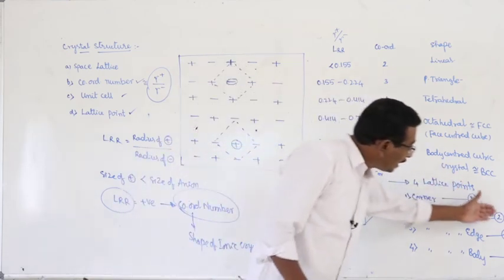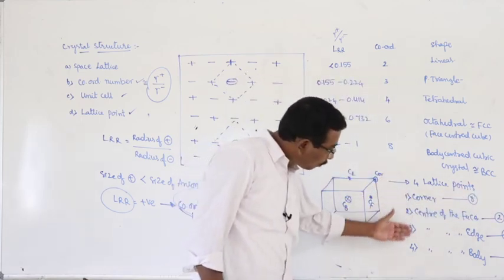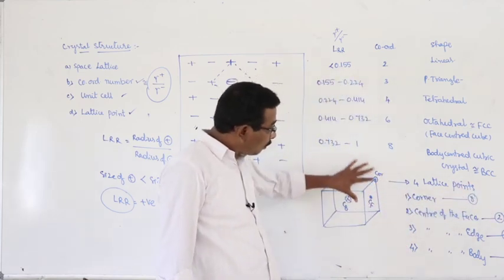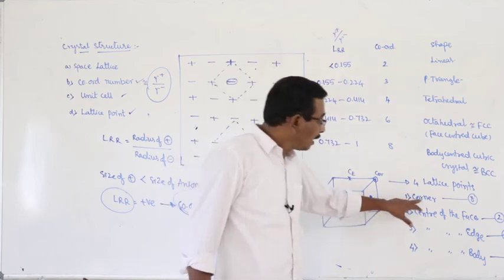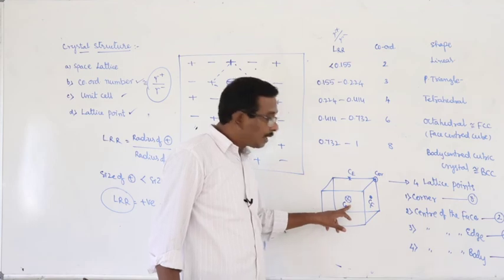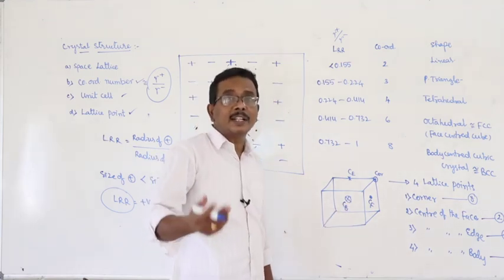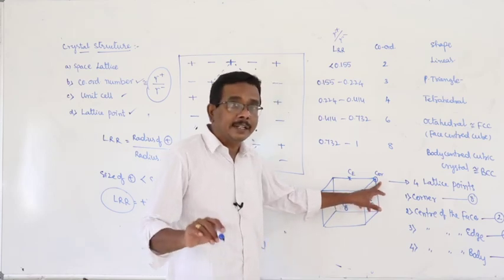This is about the sharing of the ions present at different lattice points, and these are 4 different lattice points. What are the 4 different lattice points in the unit cell? Corner, center of the face, center of the edge, center of the body. Number of unit cells sharing the ion at corner? 8.